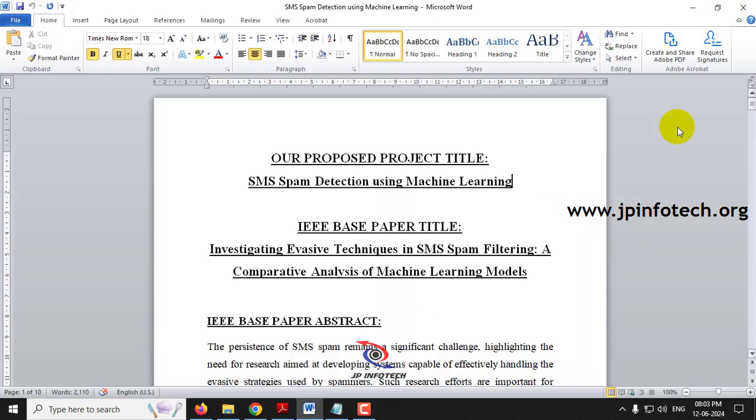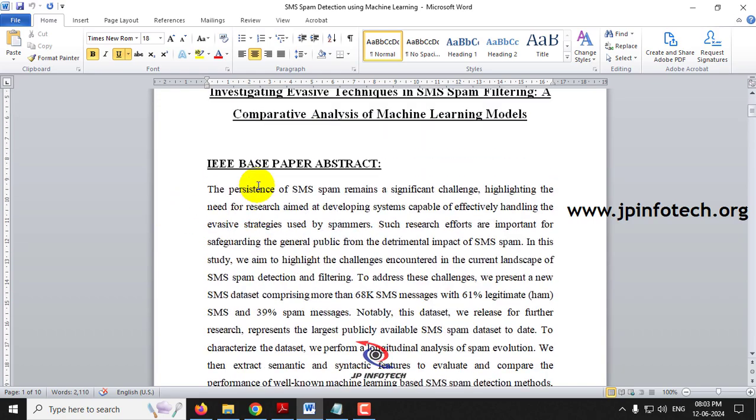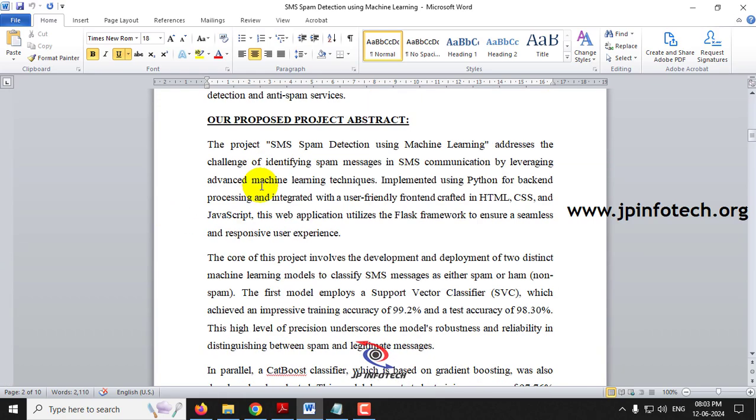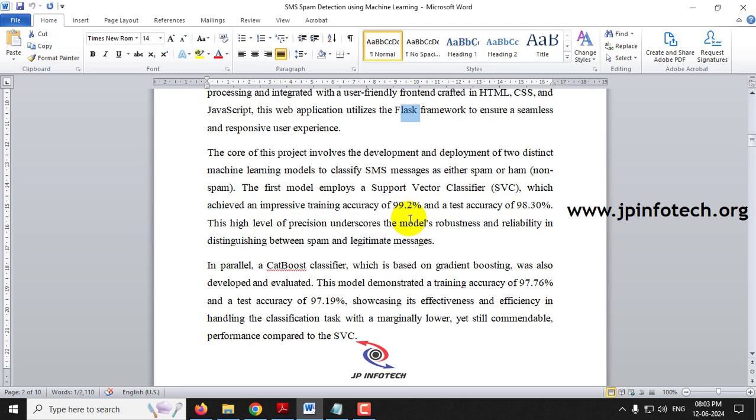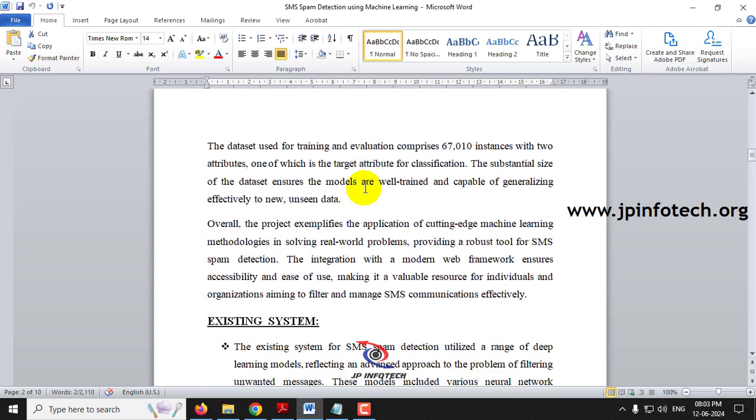Now coming to the abstract part, here you can see our proposed project title and the base paper title. This is the IEEE base paper abstract, and in our proposed abstract you can see we have implemented it using Python, and the front end contains HTML, CSS, JavaScript with the Flask web framework. As mentioned, we use the support vector classifier and the CatBoost classifier, and their accuracy values have been mentioned in the abstract.